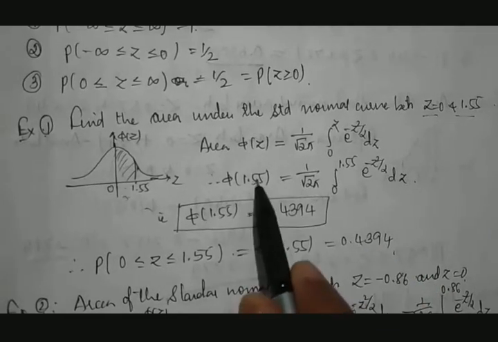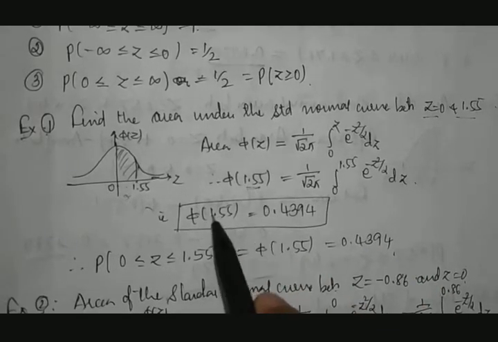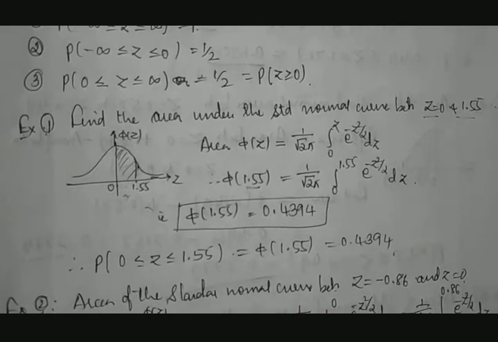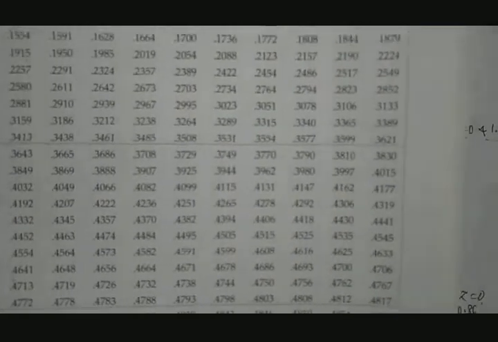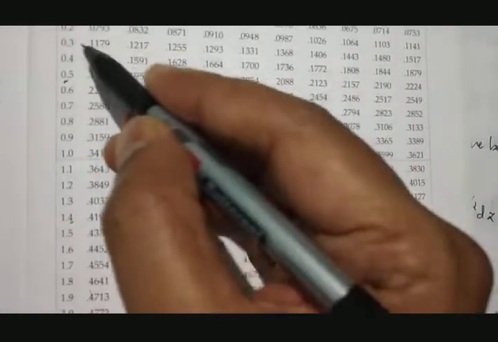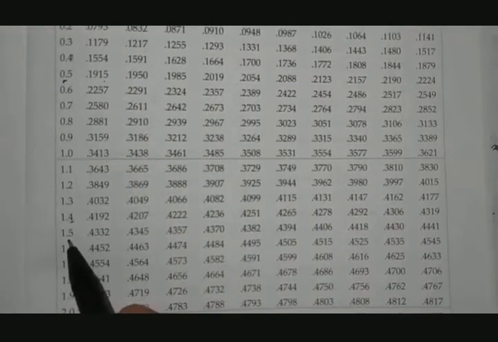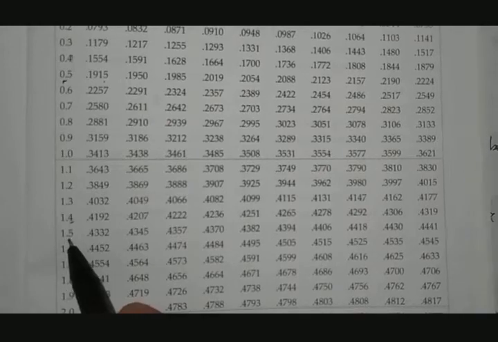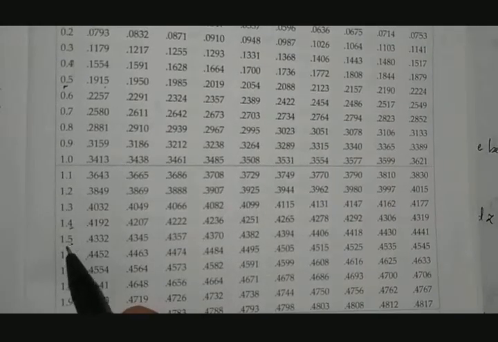So here I'll be taking the highest number, that is 1.55. So how to read that 1.55? 1.55 can be read like this. Vertically 1.5, then it is 1.55 I need. So after this, how much is to be added?